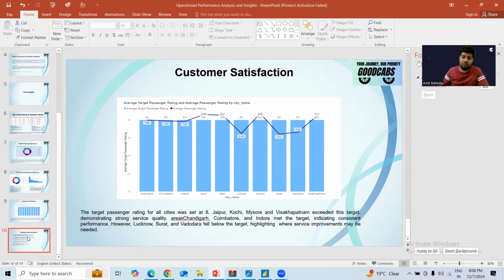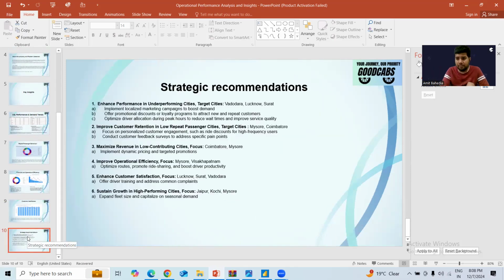Now, the final slide is on the strategic recommendations on the basis of the insights generated. If you see the strategic recommendations, they are per city. For example, if we talk about enhanced performance in underperforming target cities, the target achievement rate was less for Baroda, Surat, and Lucknow. So the company can think about why the target achievement rate was less. The company can do localized marketing campaigns, promotional discounts, optimize driver allocations, and other things.